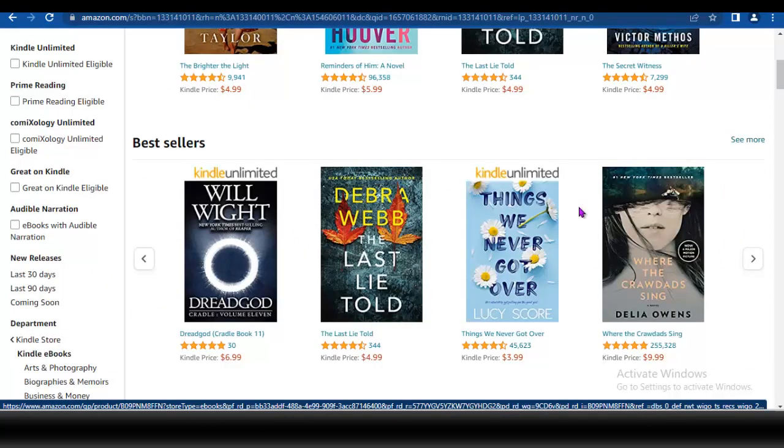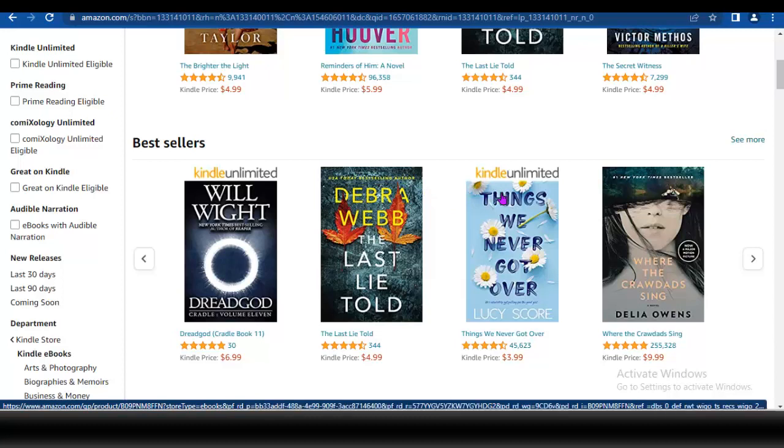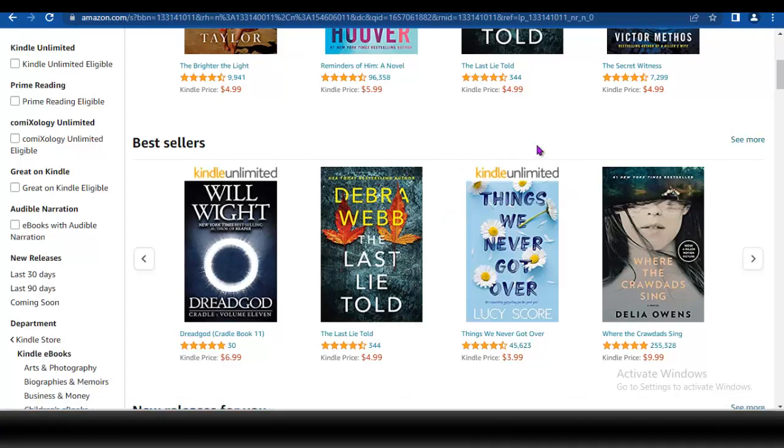Another good thing about Amazon KDP is that once your book is published, you don't need to run adverts, and you don't need to monitor how the book is doing. All you see on your dashboard is how many books you are selling per day and all of those things. All you need to do is make sure that you publish a book that is detailed enough, and once it's accepted, you are good to go.